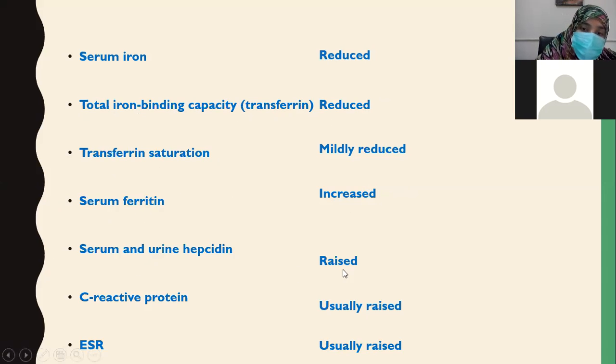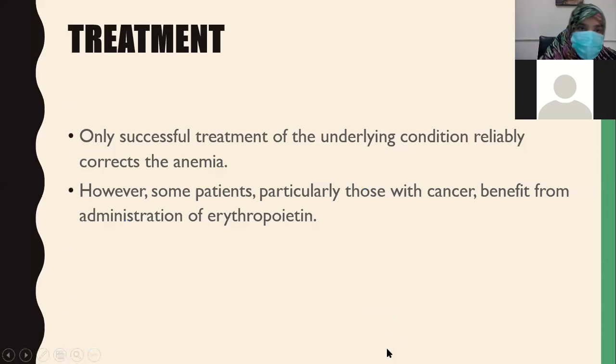So serum and urine hepcidin are raised. This protein, you will also get raised levels. So these are all the clues that will take you towards the diagnosis of anemia of chronic disease. C-reactive protein or the inflammatory markers are also usually raised. ESR is raised because of inflammation. So treatment: only successful treatment of the underlying condition corrects the anemia. However, some patients, particularly those with cancer, benefit from administration of erythropoietin.